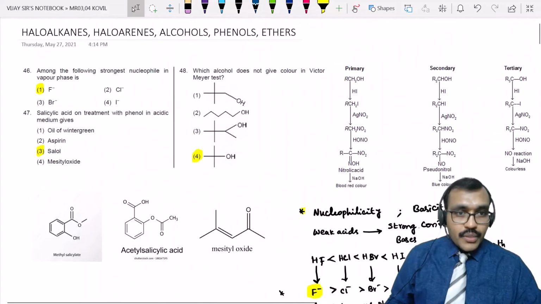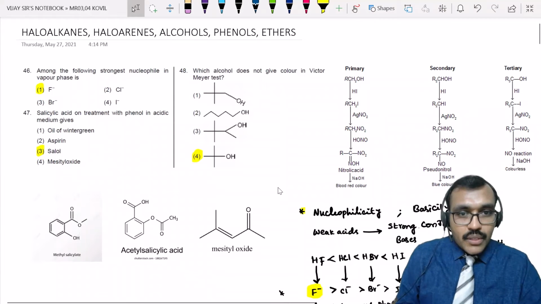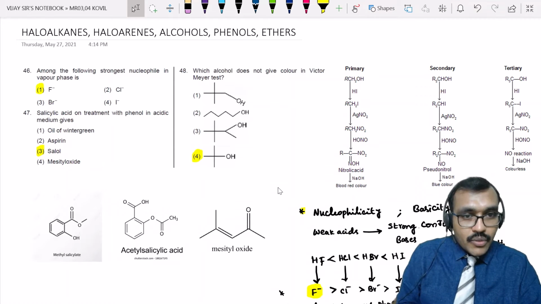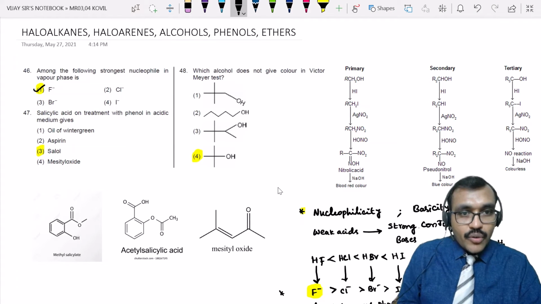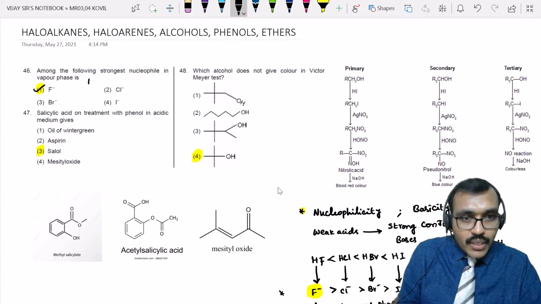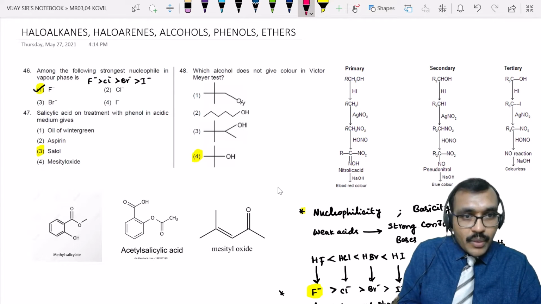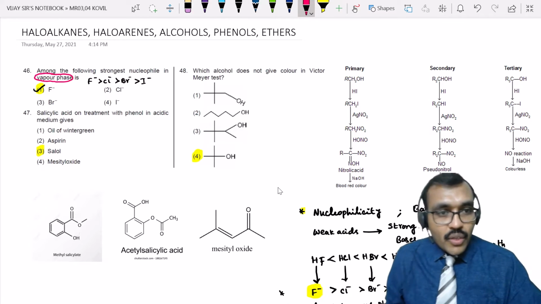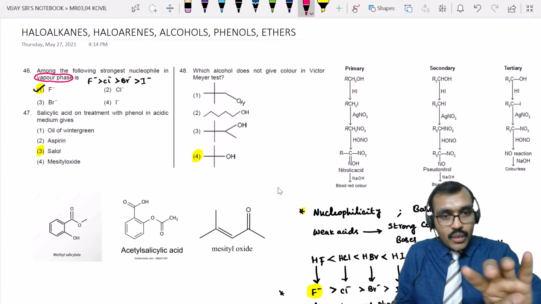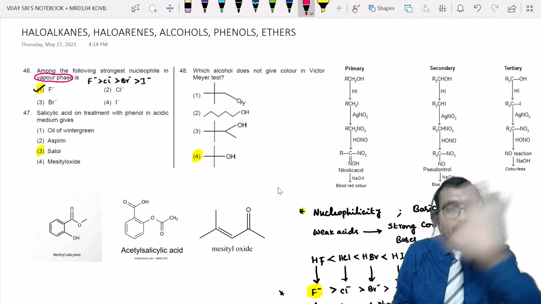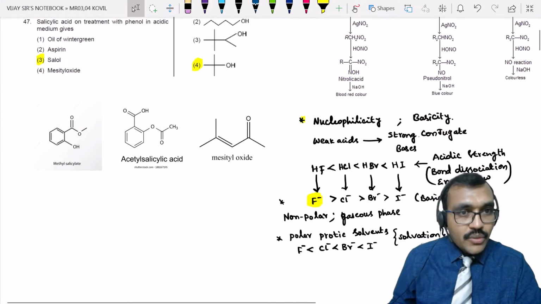Now, coming to the question, the strongest nucleophile here is F minus, because they are asking about vapor phase. So F minus is stronger than Cl minus, stronger than Br minus, stronger than I minus. Instead of vapor phase, if they had mentioned polar solvents, then the total order becomes reversed, and you will get the answer as I minus. Next, coming to the next question.